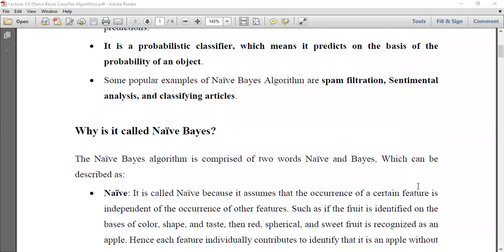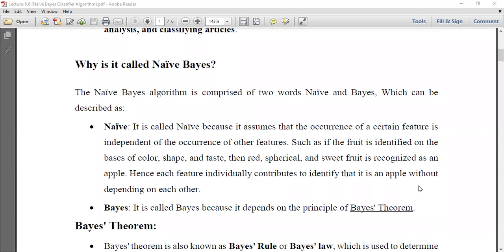Why is it called naive Bayes? The naive Bayes algorithm is comprised of two words, naive and Bayes. It is called naive because it assumes that the occurrence of a certain feature is independent of the occurrence of other features.